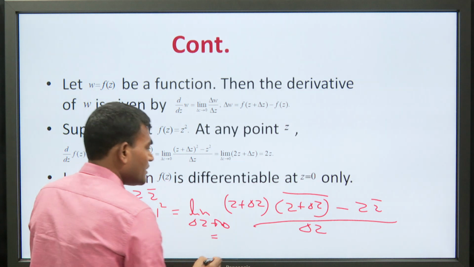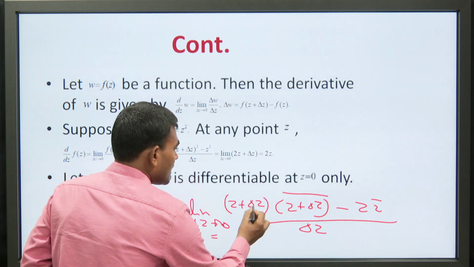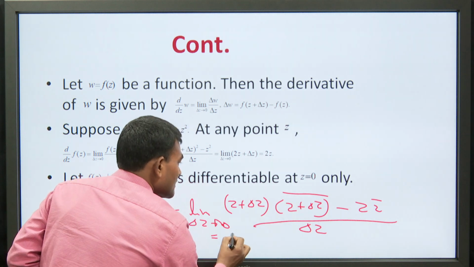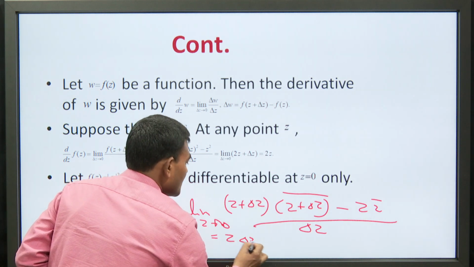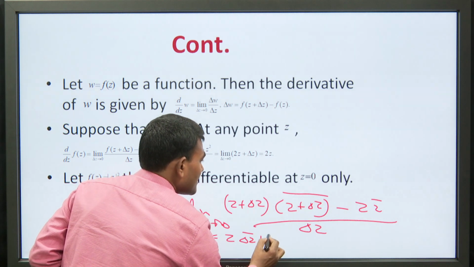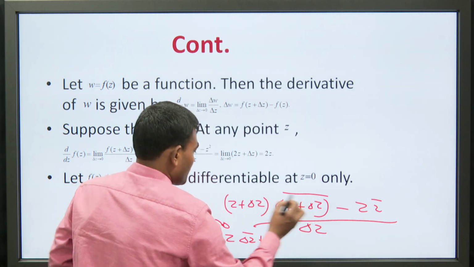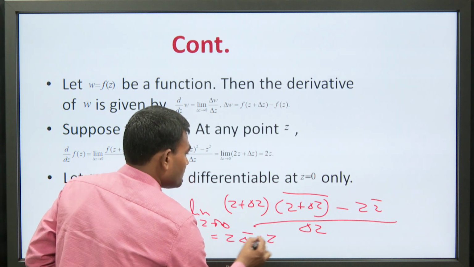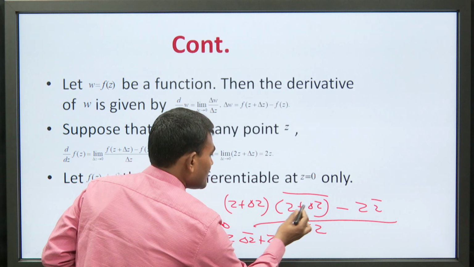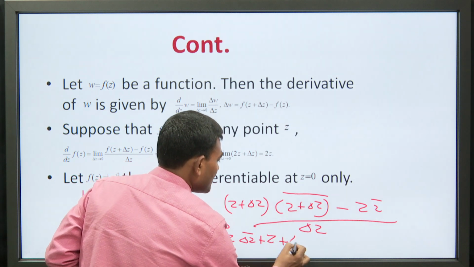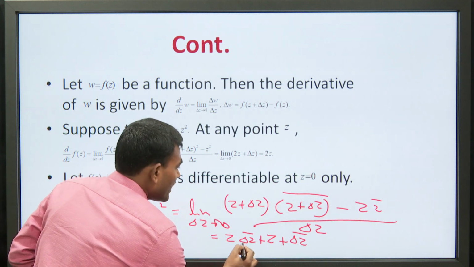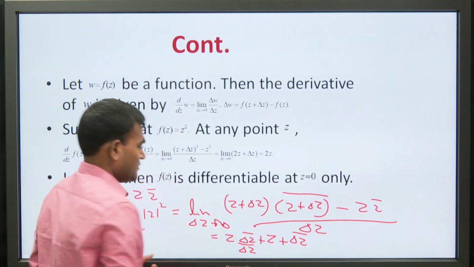If you solve it, you will get Δz times z̄, plus z Δz̄, plus Δz Δz̄, all upon Δz.